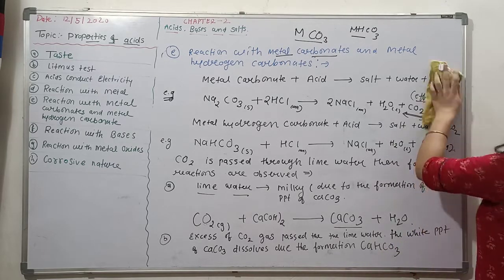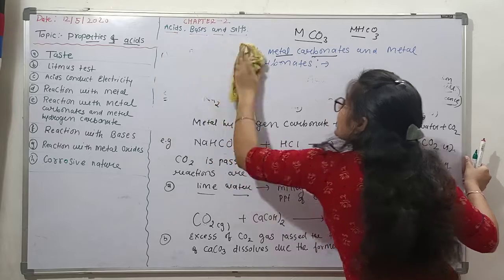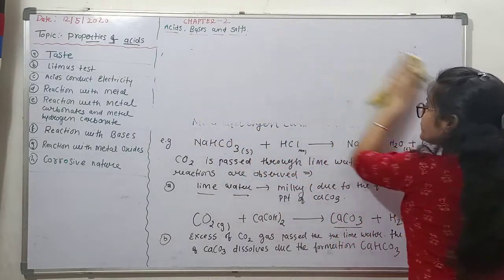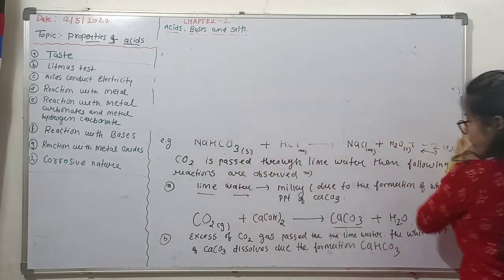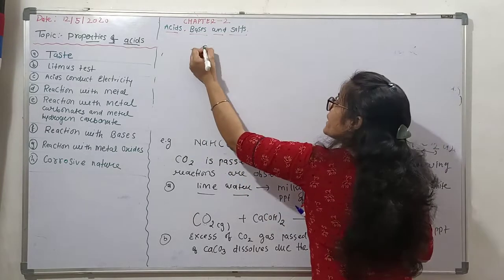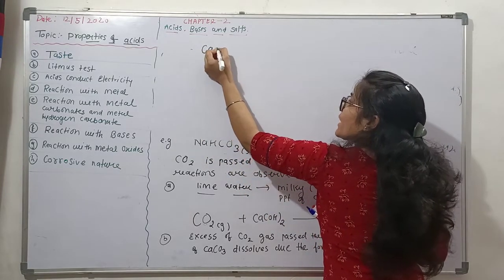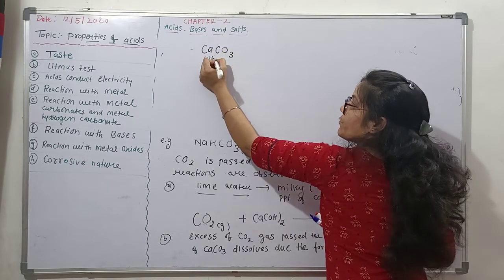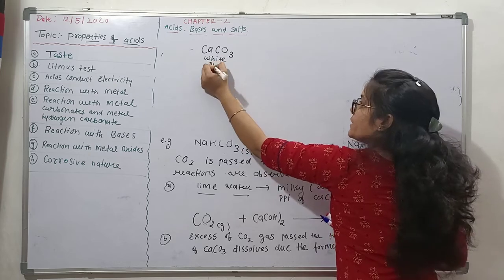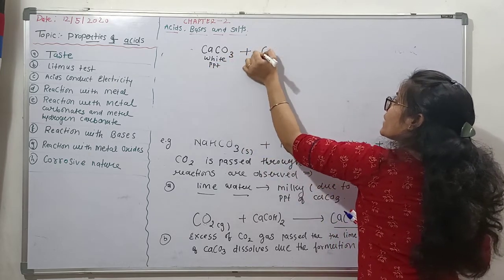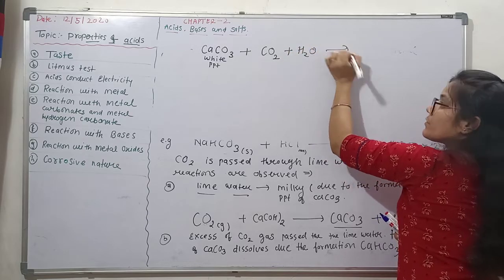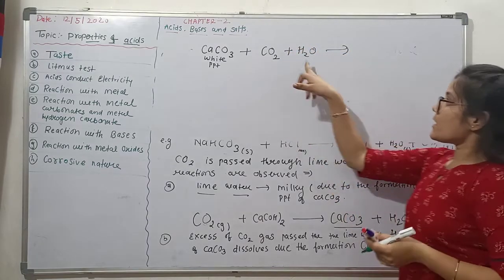This is an important reaction for competitive exams. Look at here. So CO2 gas, when passed through the lime water, gives white precipitate of what? Calcium carbonate. And when excess CO2 gas is passed through the same solution, the products are CaCO3 and H2O.